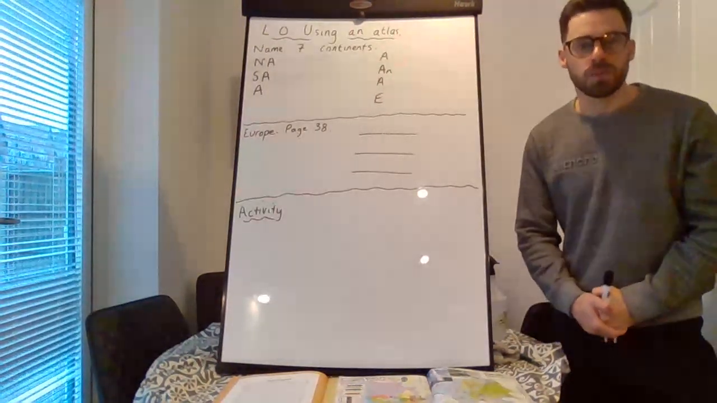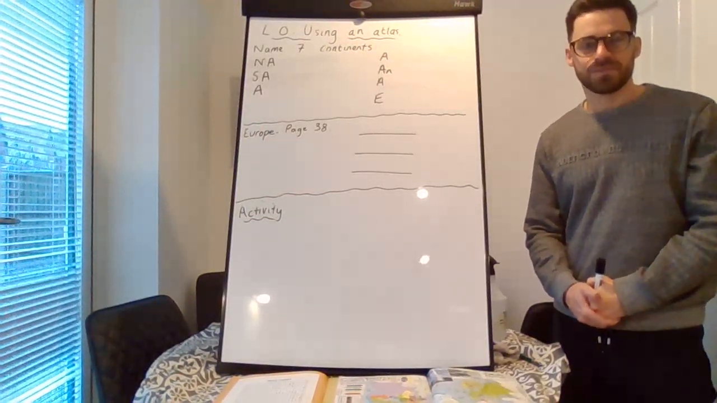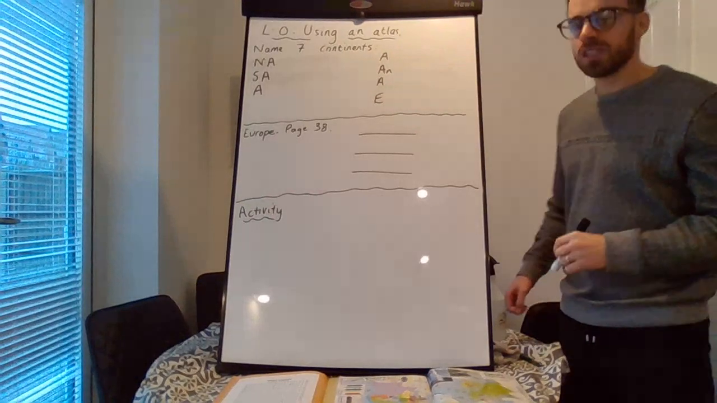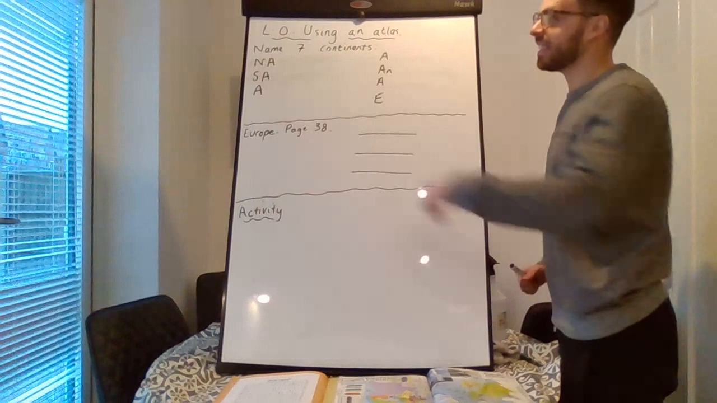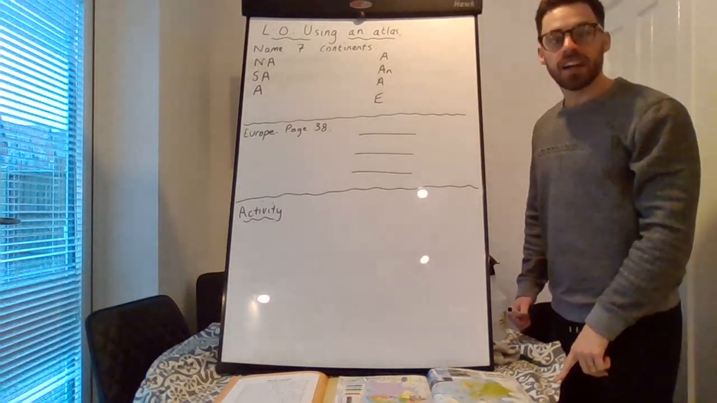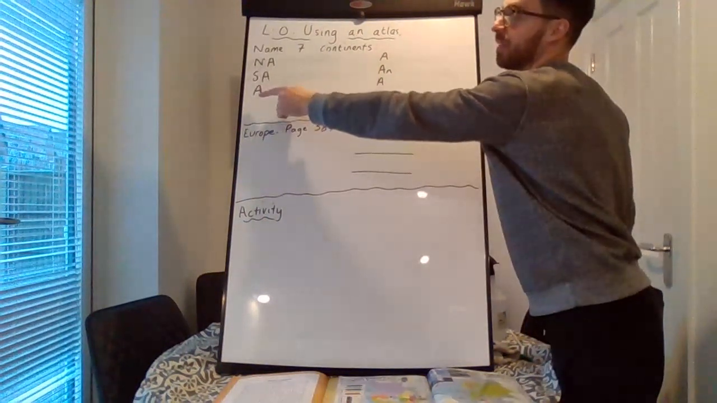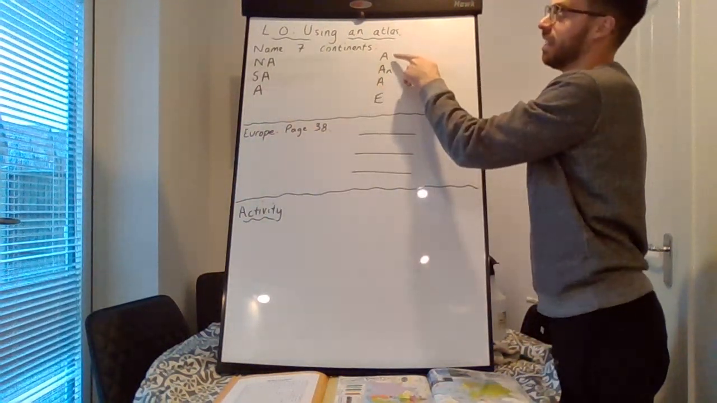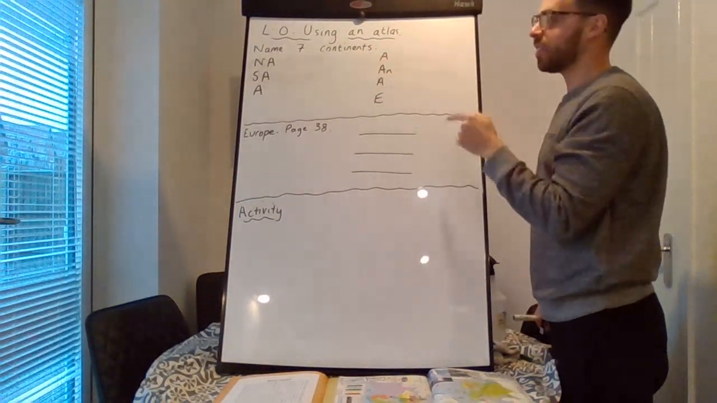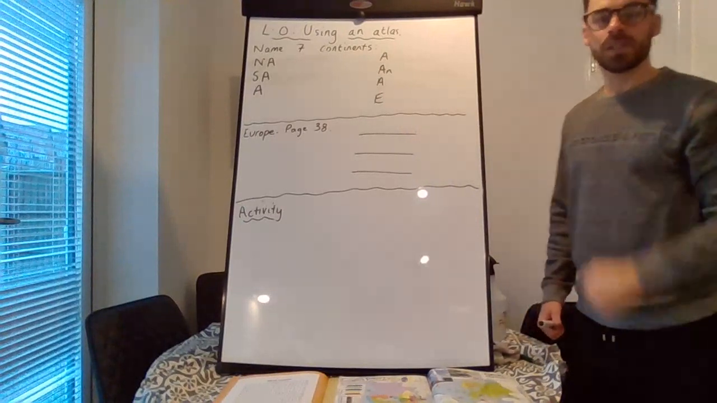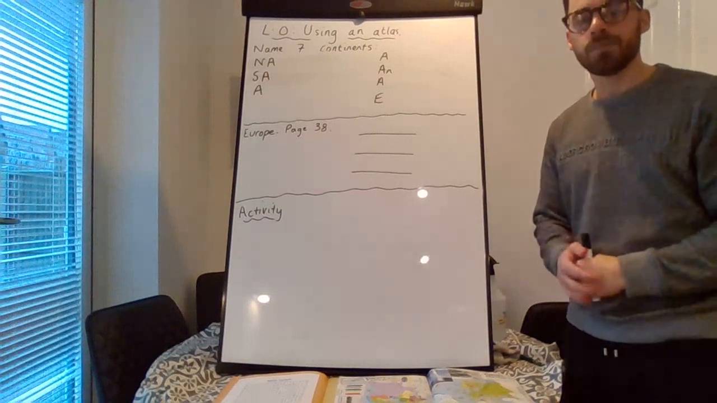I'll just pause whilst people pause the video, and then I'll continue. Well done for attempting that, Year 3. I'll just run through these 7 continents. NA was North America. SA was South America. We've got Asia, Africa, AN for Antarctica, Australasia, and Europe. Well done if you remembered some of those continents. We will keep recapping and keep going back to it.